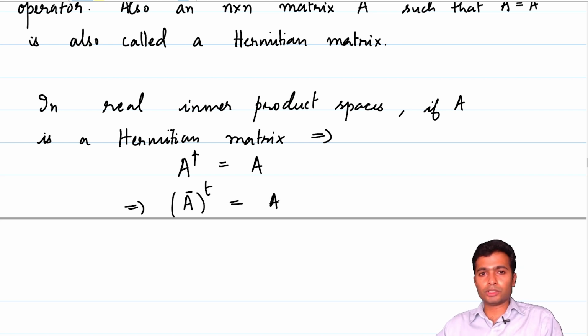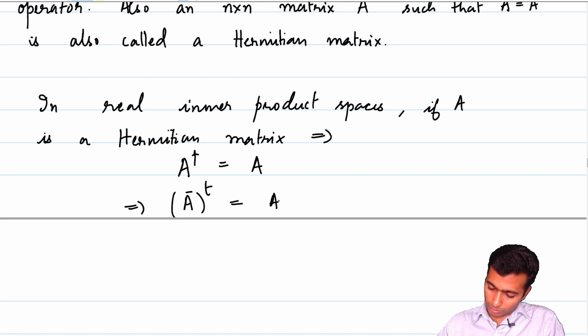But what is the conjugate in a real inner product space of a matrix? So the matrix of a linear operator on a real inner product space, or a Hermitian matrix A with real entries. That's what this statement means. Should I rewrite it? Its context is clear. I hope it's not confusing.